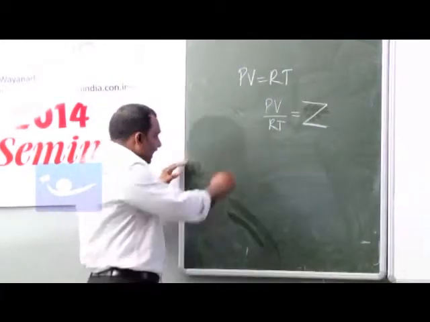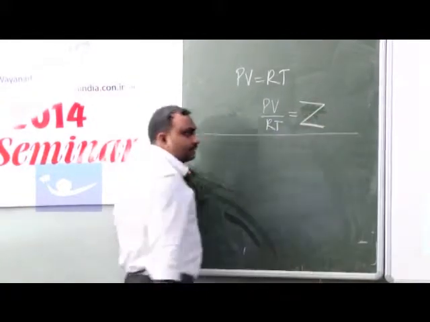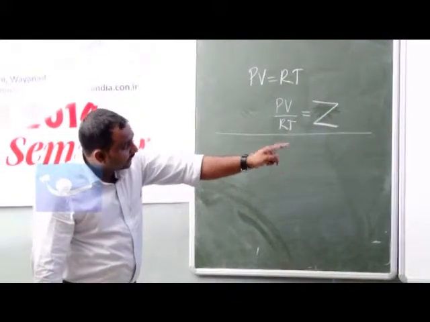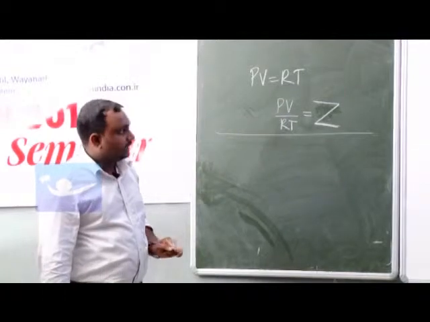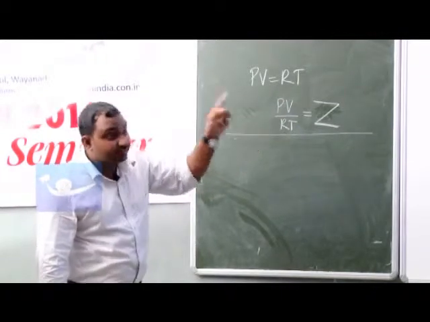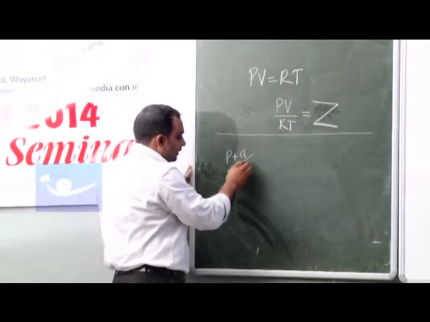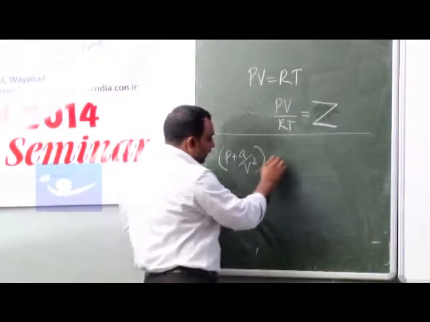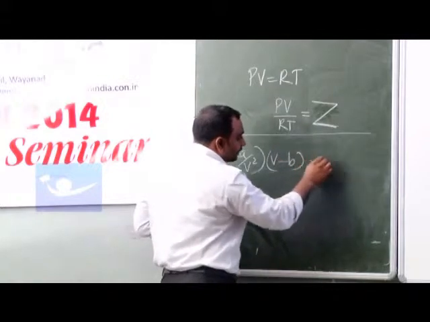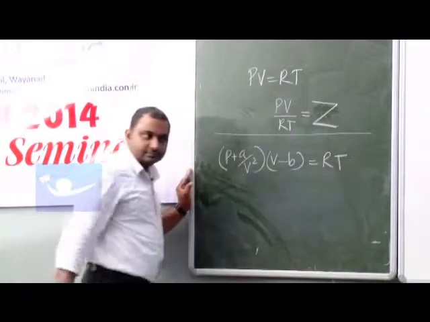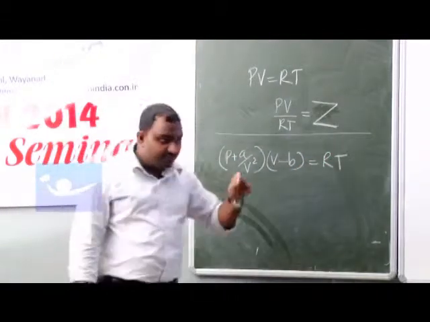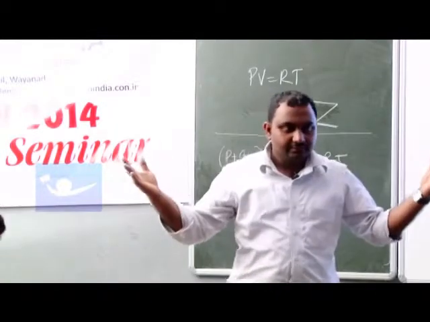And they are asking, which is the van der Waals equation if the pressure is very low? So first we have to write the van der Waals equation. What is that? P plus A by V square, into V minus B, is equal to RT. If the pressure is very low, what about the volume?